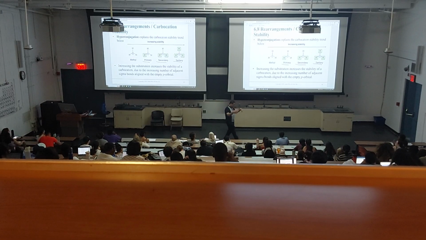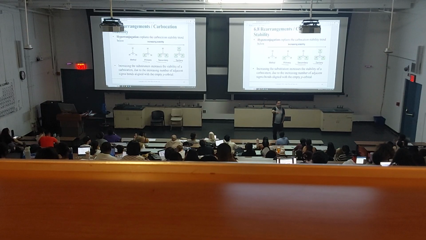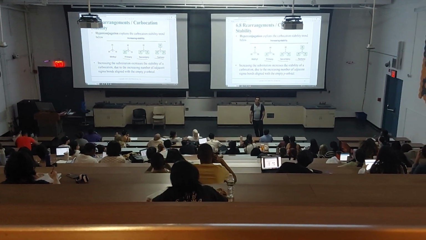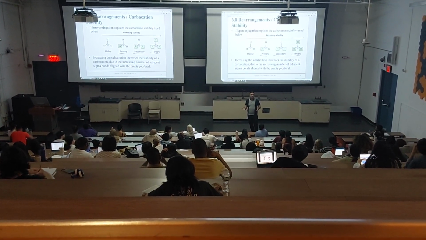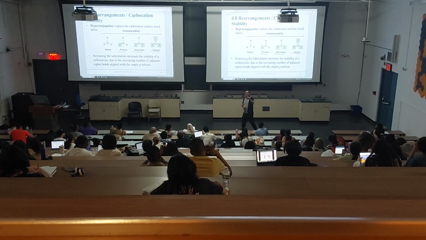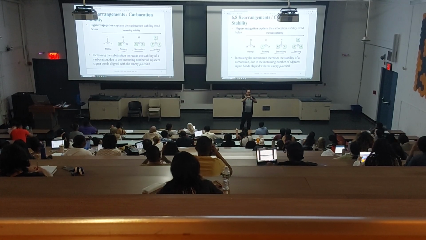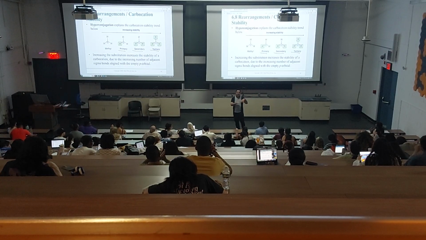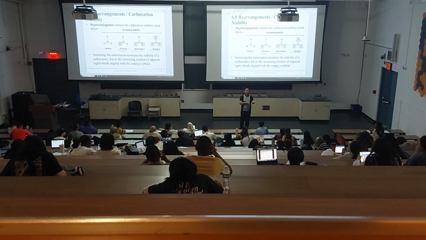The molecule looks around and says, can I rearrange to go from secondary to tertiary? If the answer is yes, the molecule will. And that's the tricky part. How does it rearrange? It shifts, with curved arrows, the electrons with whatever is attached to it. And the way it rearranges, it tries to move the smallest thing first.